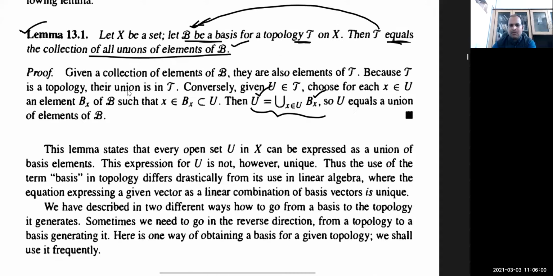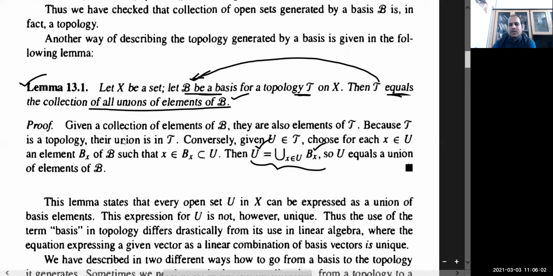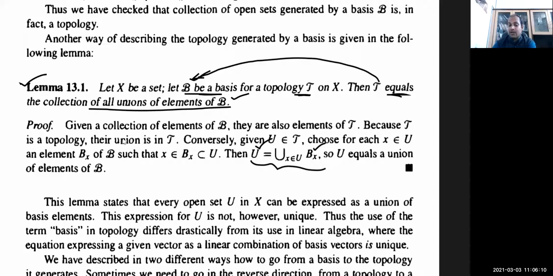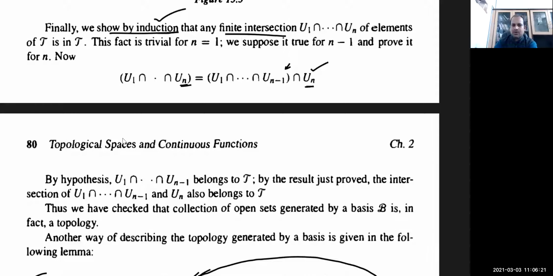See, in this book, in just 2 pages, every definition and all the important results of your unit 1 are mentioned. But to explain this, I need at least 10 to 15 lectures, just to explain these 2 pages. So I will do it one by one. I will give you more examples.